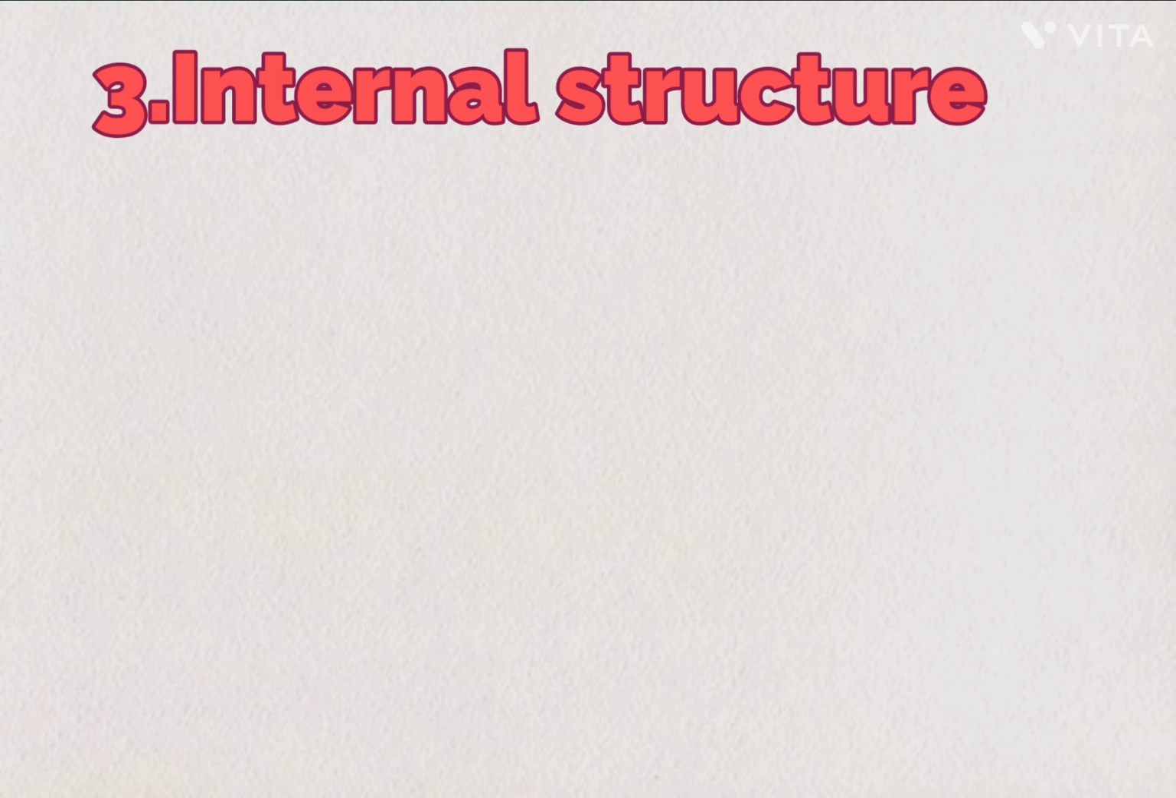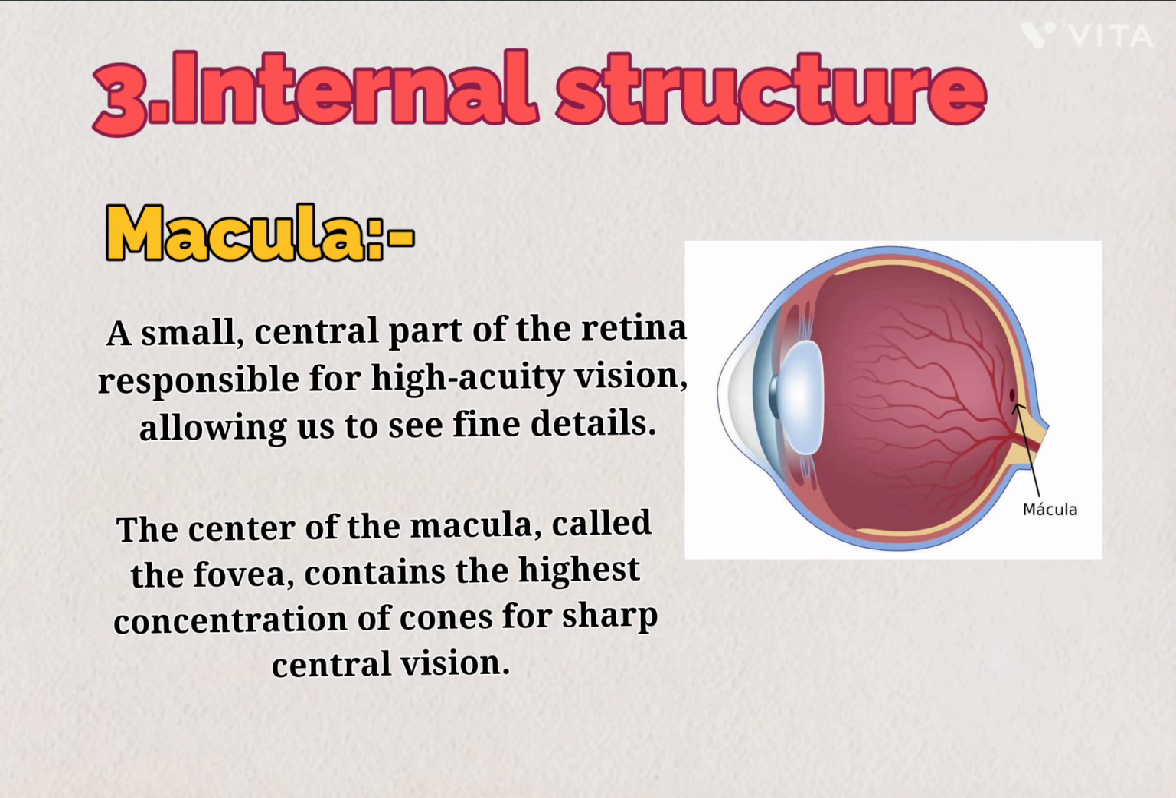Internal structure, second subdivision, macula, a small central part of the retina responsible for highly accurate vision, allowing us to see fine details. The center of the macula, called the fovea, contains the highest concentration of cones and shapes central vision.